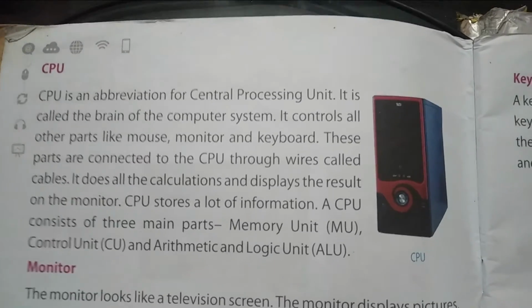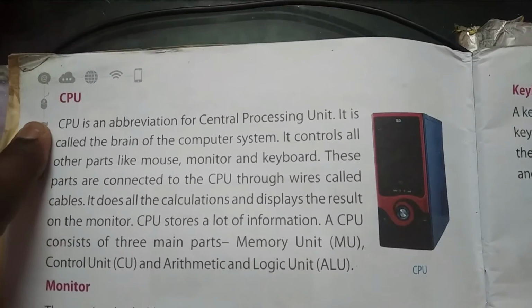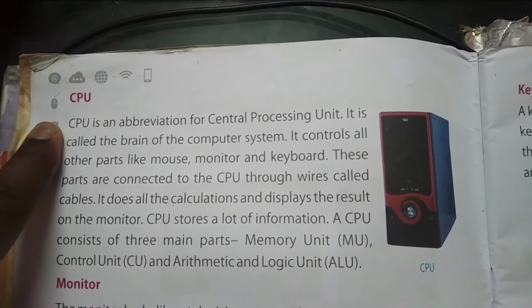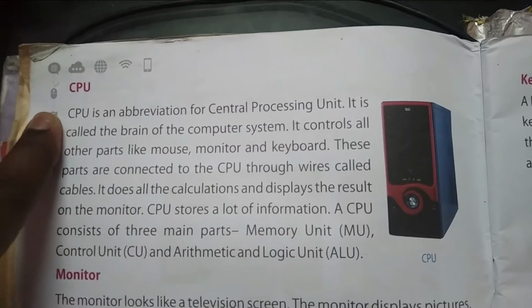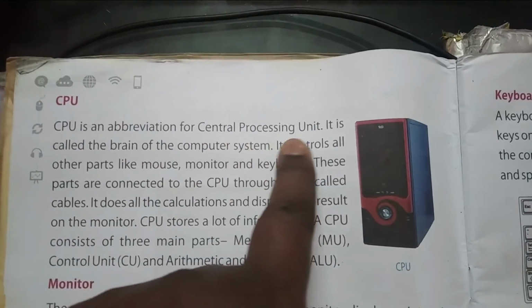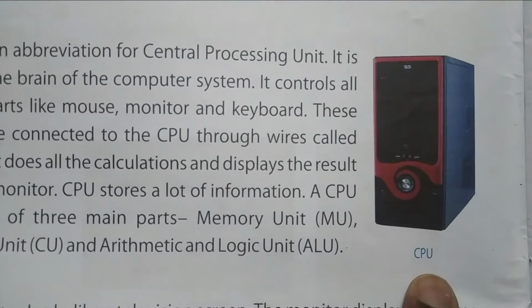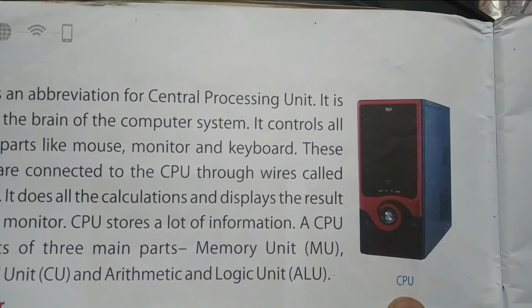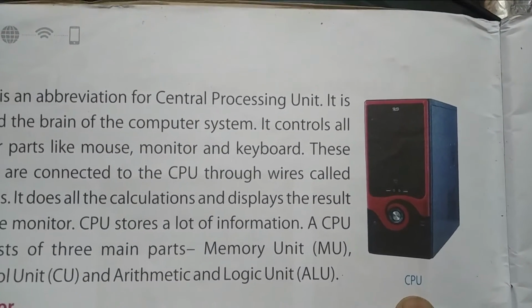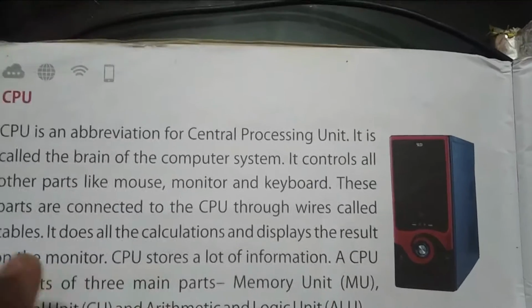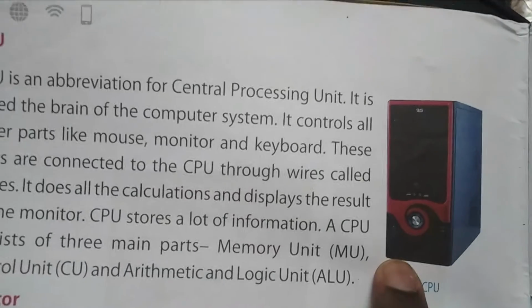So what is the CPU? CPU is an abbreviation. Central Processing Unit. What is the expansion of CPU? Central Processing Unit. This is also called the brain of a computer.